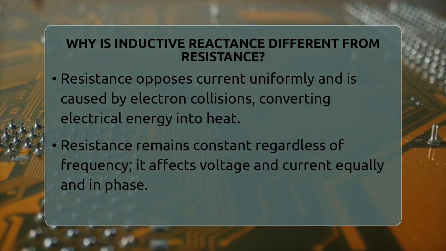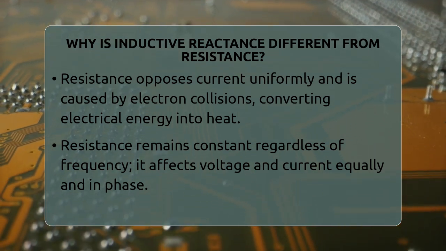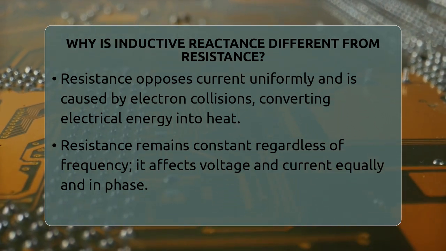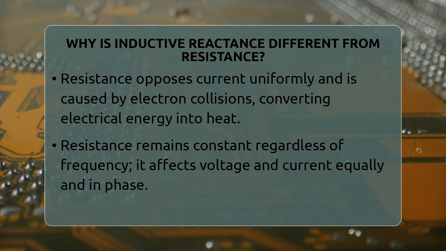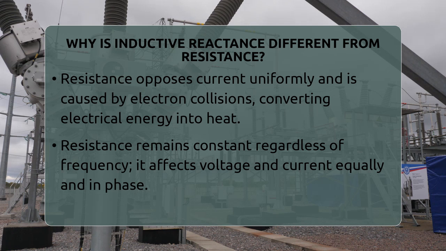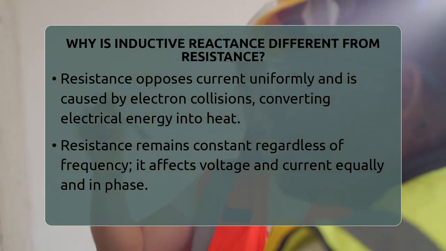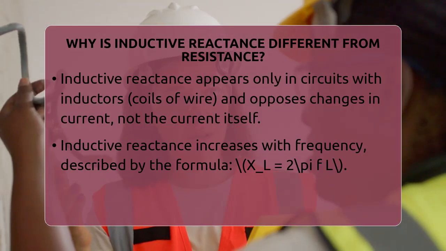Resistance is caused by collisions between electrons and atoms inside a material. These collisions convert electrical energy into heat. Resistance always opposes current flow equally, whether the current is steady or changing. It makes voltage and current stay in sync, so they rise and fall together. Resistance does not change with frequency. A resistor with 10 ohms of resistance will oppose current the same way at 50 Hz or 500 Hz.